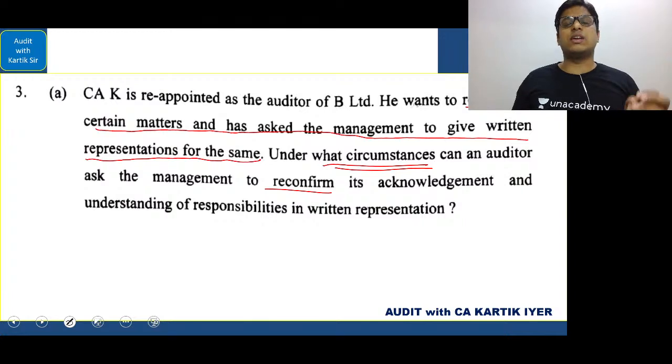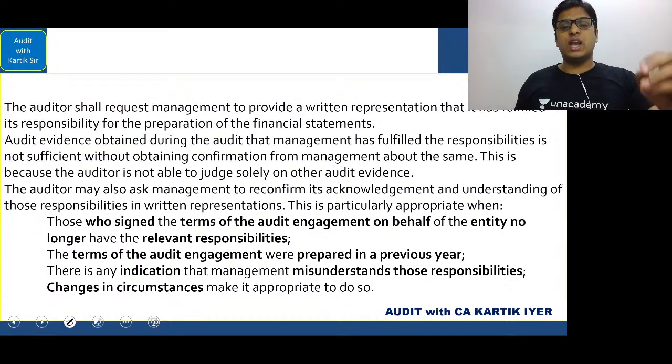Now you have to understand that whenever the auditor confirms any matter, but then there are significant changes happening, then the auditor can reconfirm the matter. Suppose there is a new management or a new person handling the affairs of the entity, then the auditor can reconfirm certain matters. So they have given the conditions wherein you can reconfirm. Okay, let's see this answer.